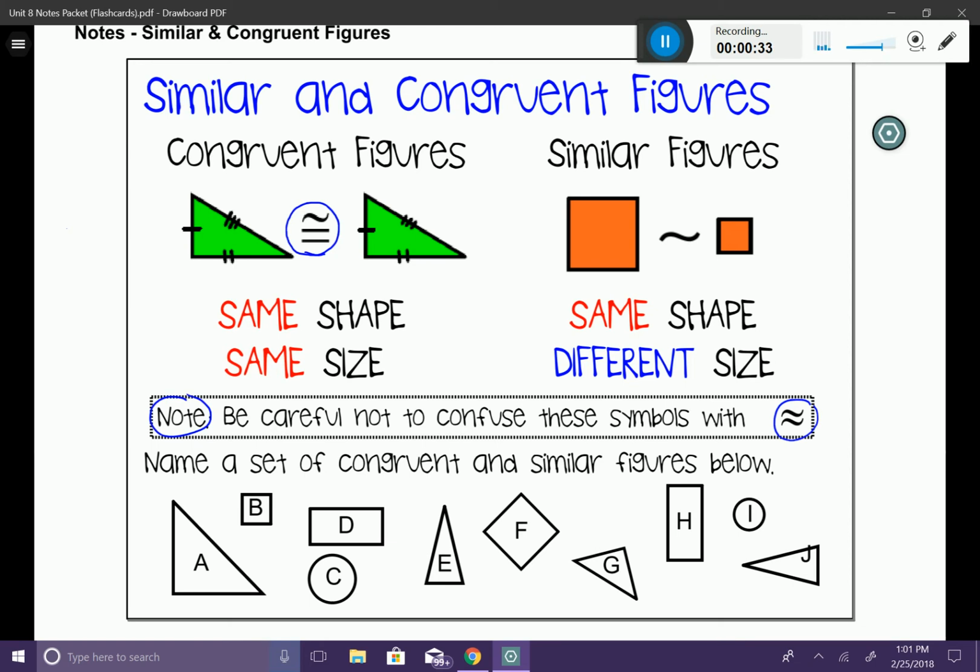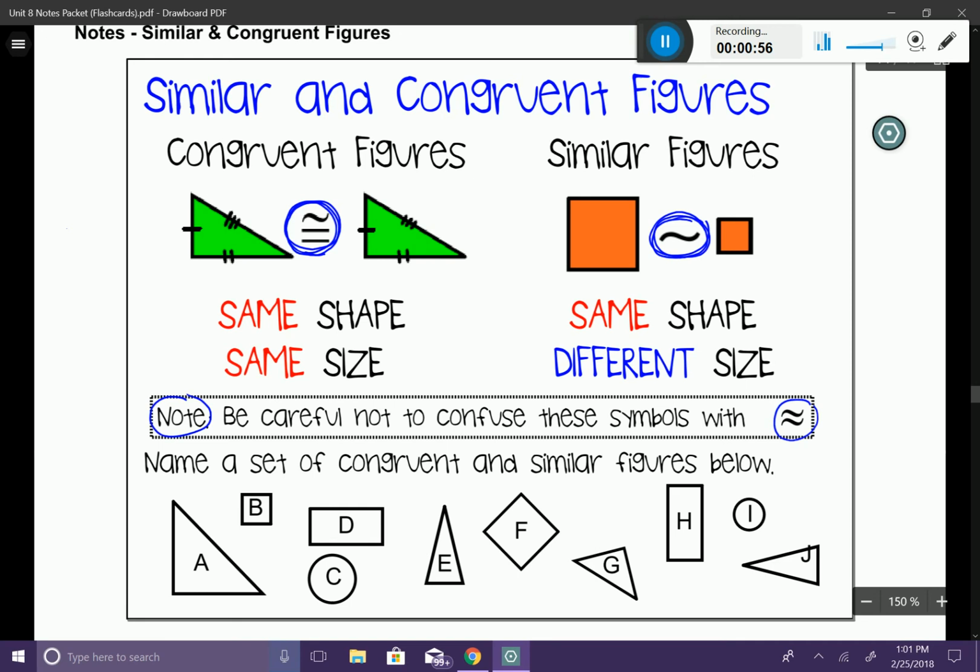Now, what similar means is that you have two figures that are the same shape, but they're different sizes. So one's bigger and one's smaller, as you can see here with my two squares. The symbol that we use to indicate similar is one of these little tilde symbols. So be sure to recognize the difference between the congruent symbol and the similar symbol.